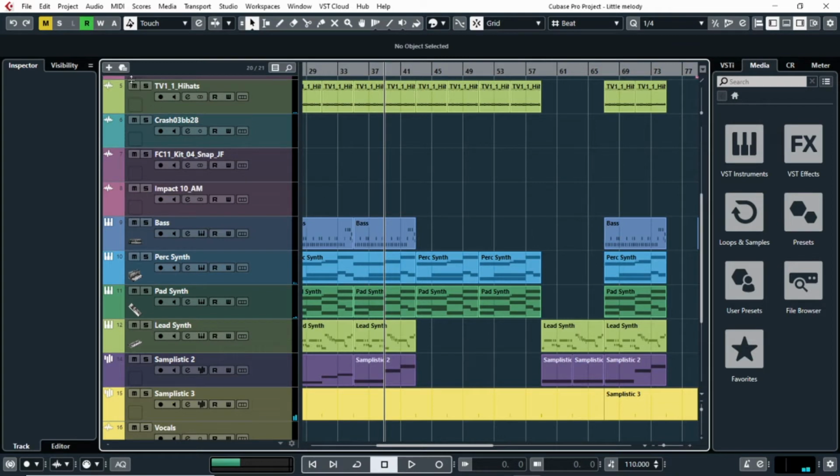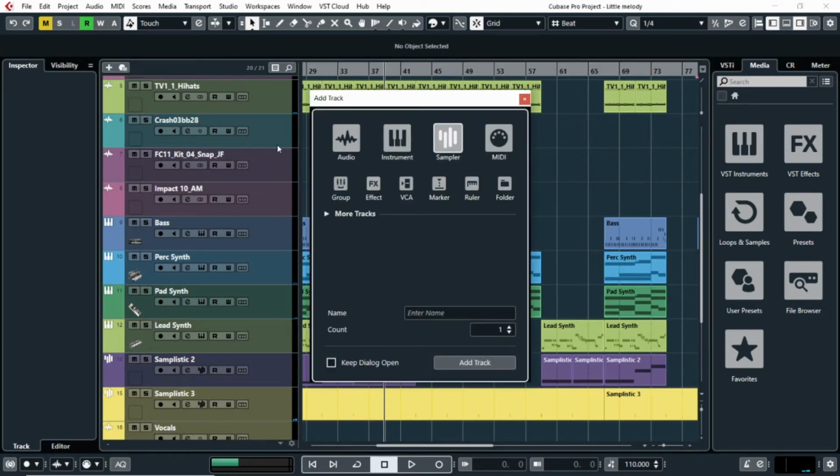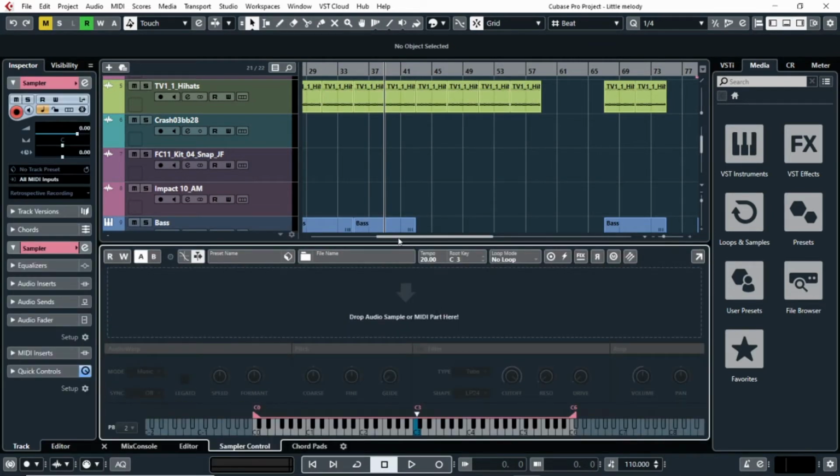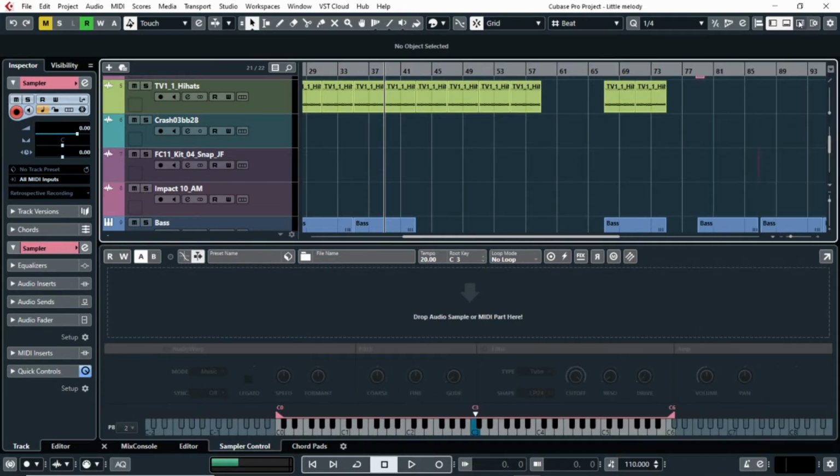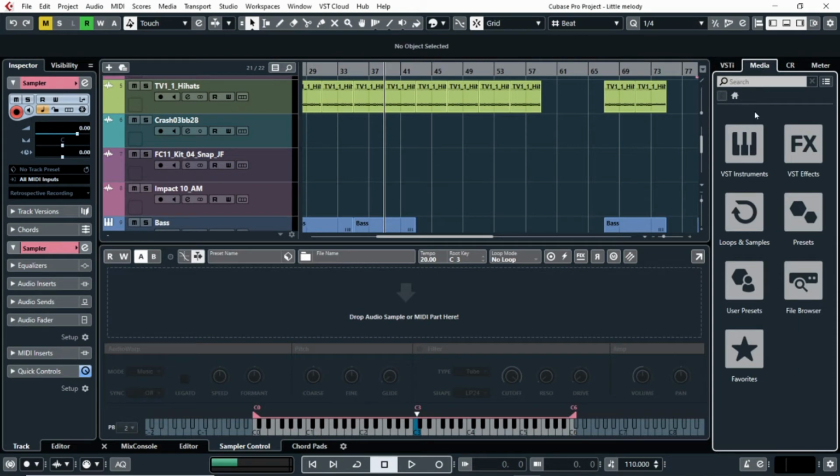Okay, go to add new track and add the sampler track. I'm just gonna call it sampler and add track. The sampler track is still kind of new to me, but as I fiddle around with it, I slowly realize how powerful a tool it is for shaping interesting sounds.